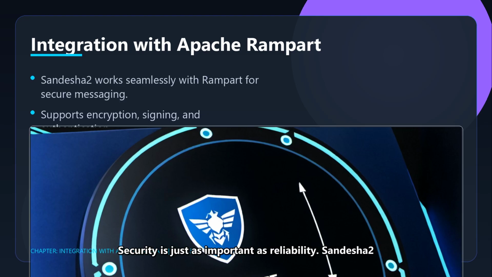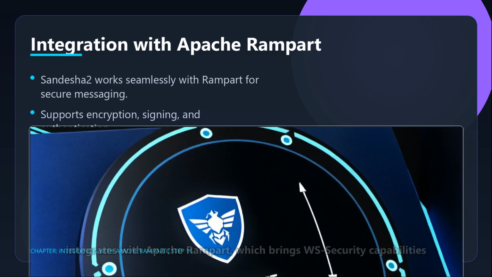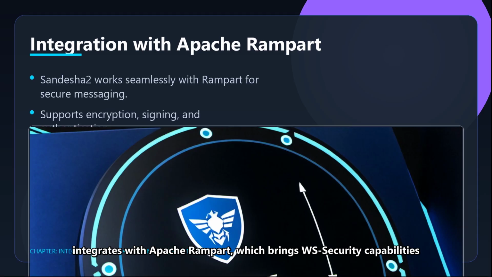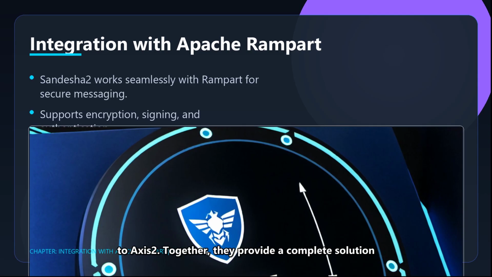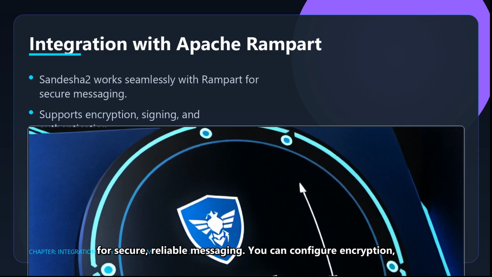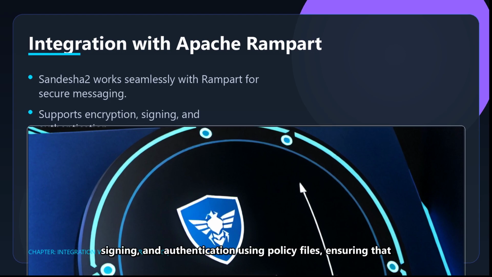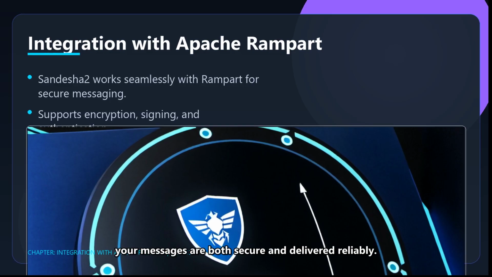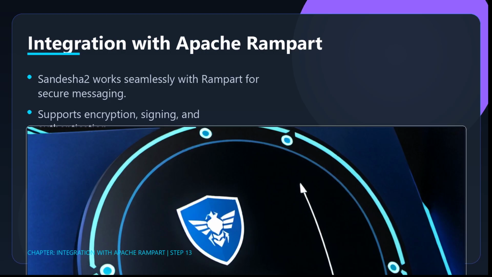Security is just as important as reliability. Sandesha2 integrates with Apache Rampart, which brings WS security capabilities to Axis2. Together, they provide a complete solution for secure, reliable messaging. You can configure encryption, signing, and authentication using policy files, ensuring that your messages are both secure and delivered reliably.